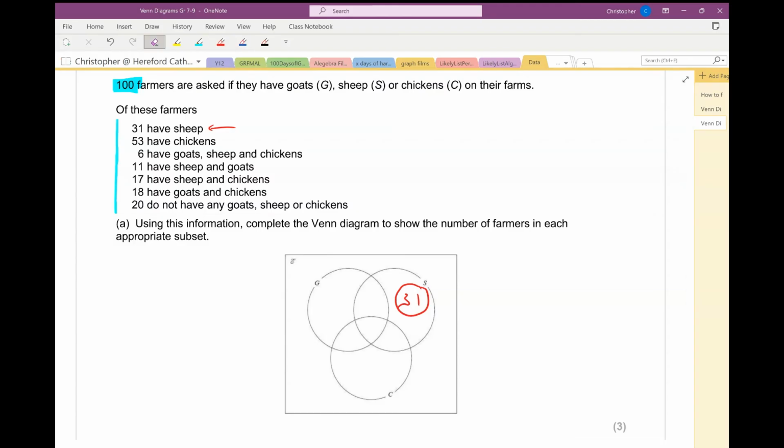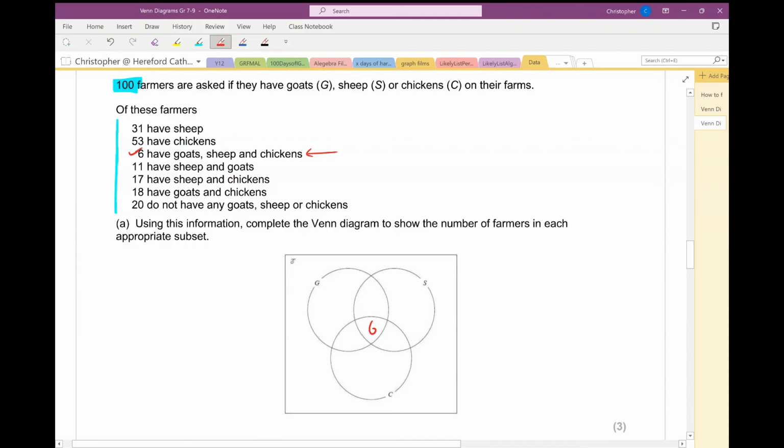When it says 31 have sheep, that means that this section, this section, this section, this section would all add up to 31. So 31 have sheep isn't useful to me at the moment, and nor is 53 have chickens. 6 have goats, sheep, and chickens. That is useful. I can write a 6 in there.